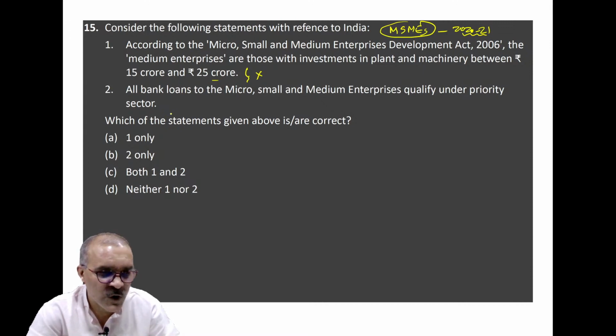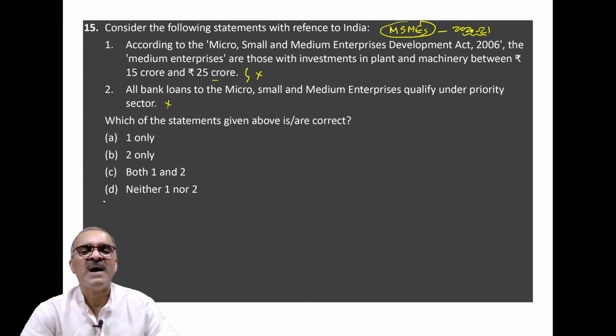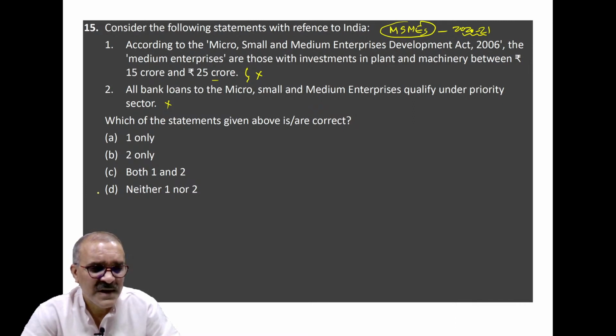This is also wrong. Some loans given to MSMEs belong to priority sector lending criteria for banks operating in the country. Both are wrong. This question is based on facts basically: how MSMEs are provided capital, how they borrow, and how they are defined. So in this case, this is its answer. Clear?